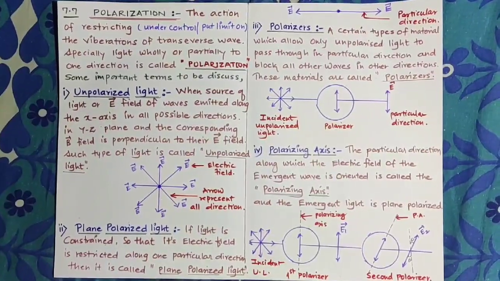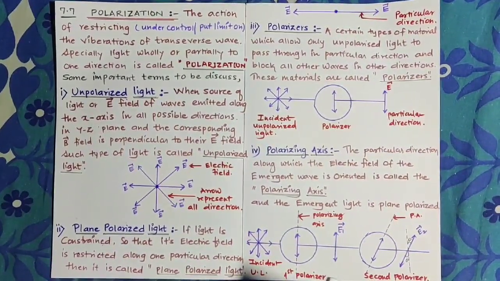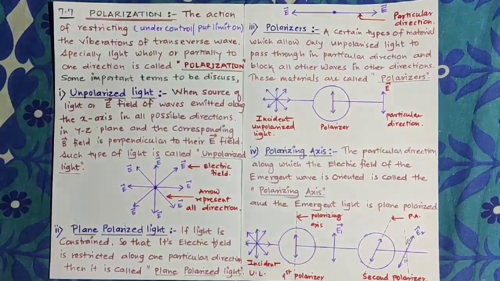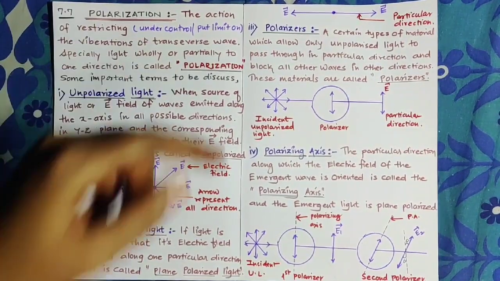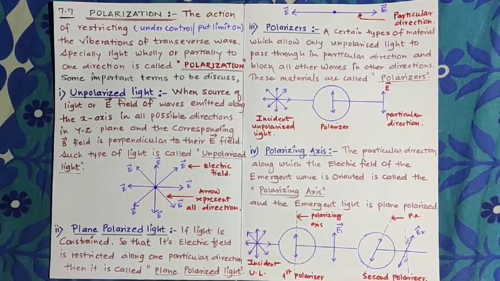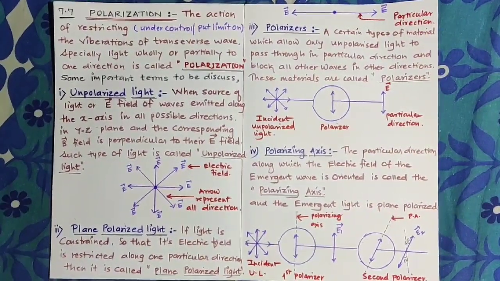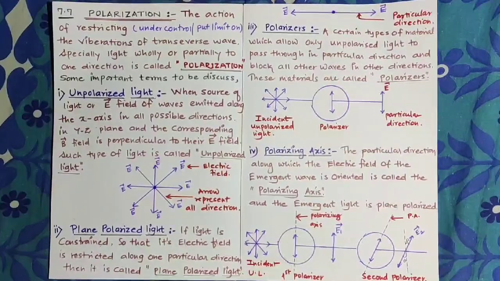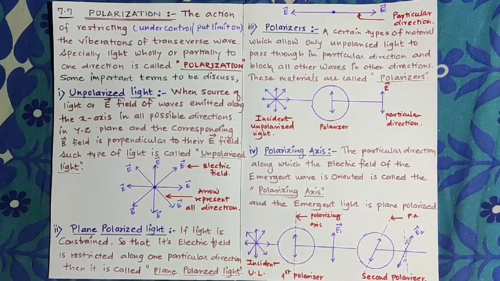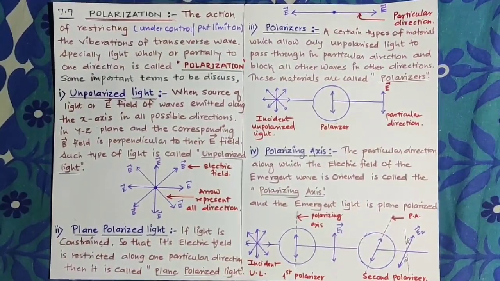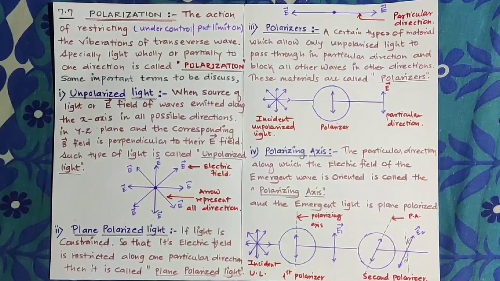Hello students, today we are going to discuss the term polarization and some important definitions related to polarization. In your textbook, section 7.7 covers the term polarization. As we already discussed, light is an electromagnetic wave. The term electromagnetic means the light can travel in electric as well as magnetic fields, and these two fields are perpendicular to each other, so we can consider light an electromagnetic wave.